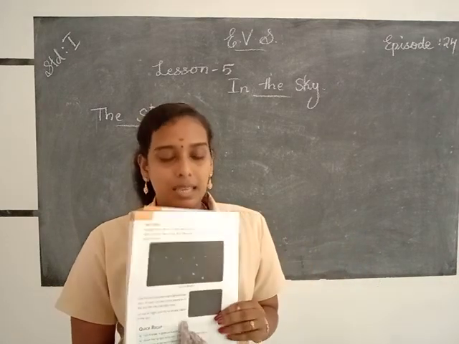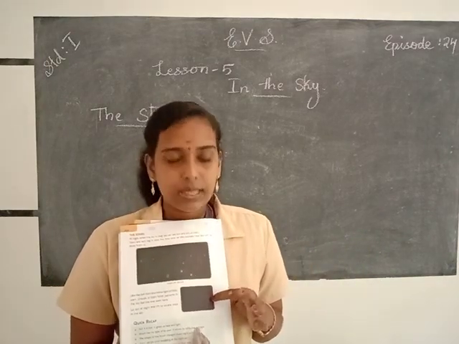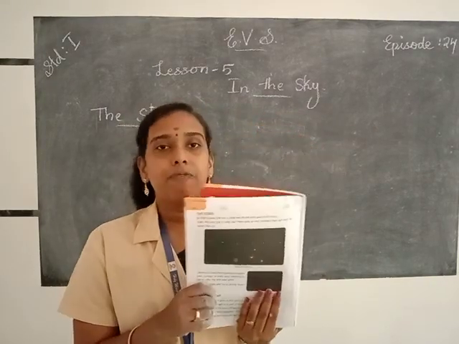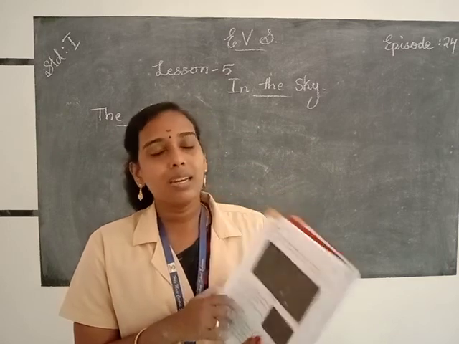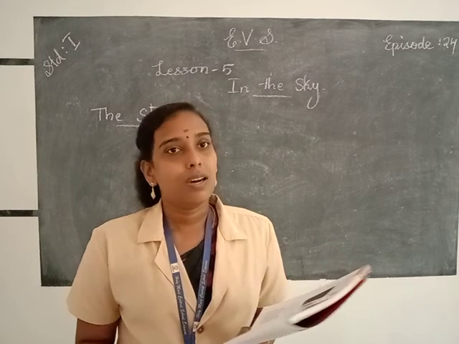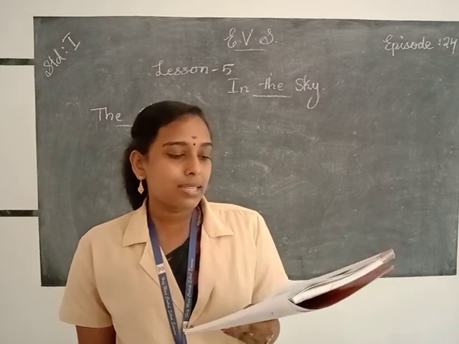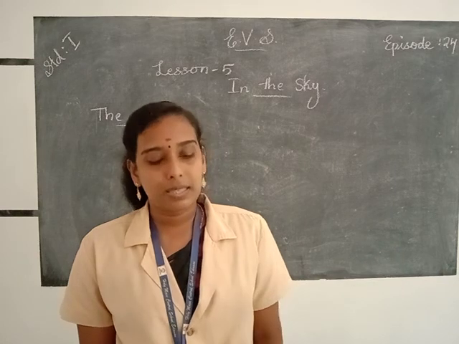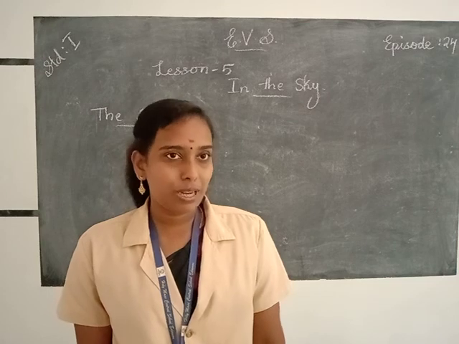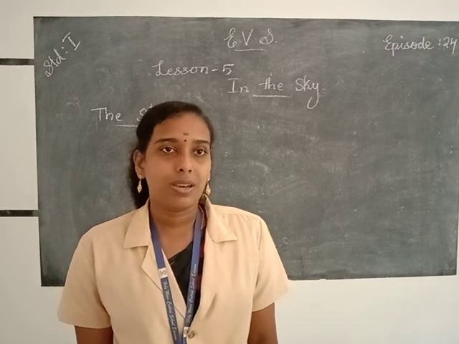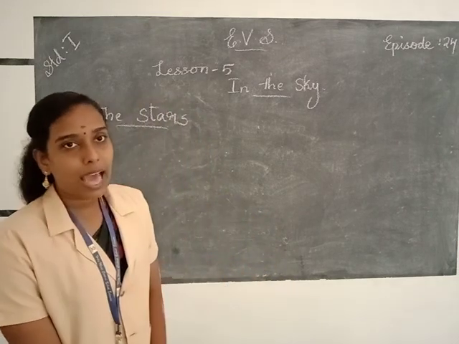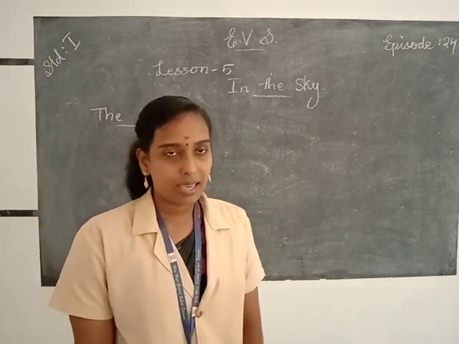Groups of stars form patterns like this, and the different patterns are Ursa Major, Leo, etc. That we will discuss in our next classes. Go out at night and try to locate them in the night sky, and it's very beautiful. The stars have their own light, and they are twinkling in the night sky.